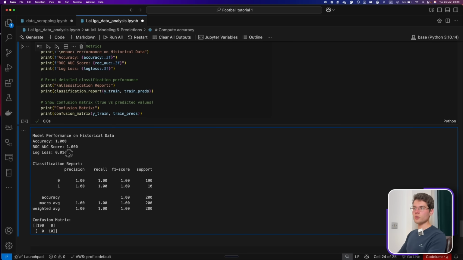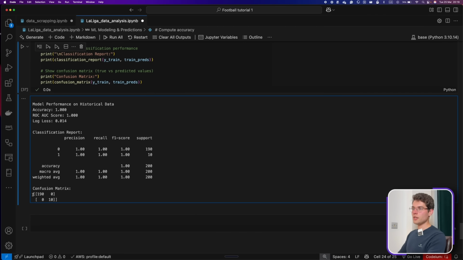We can see the log loss is really low because our model is already kind of fitted. And we can see here in the confusion matrix that we have 190 teams. For the 10 first seasons, we had 200 teams. So 190 teams that didn't win and 10 teams that won the championship within the last 10 years, which makes sense. This is a perfect model in here. And usually, in most cases, you won't find it. But in our case, we've built it more into a predictive logic than a real machine learning problem.